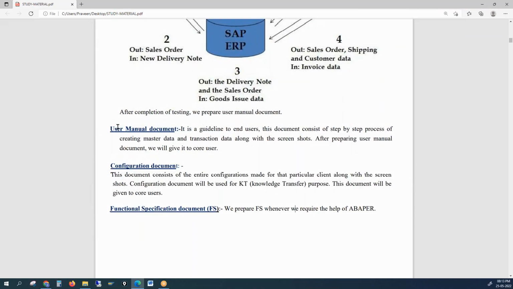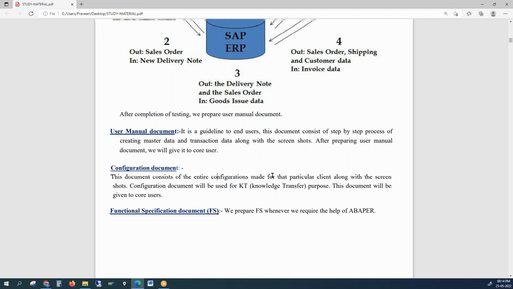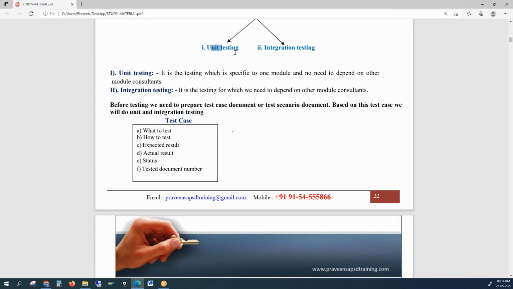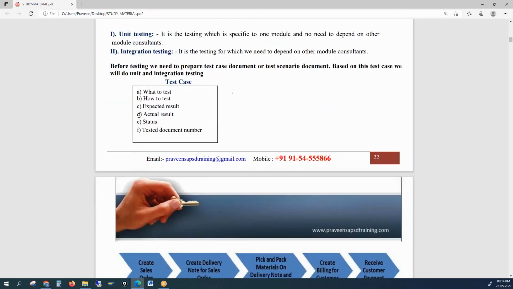So this is what we do in the realization phase. What documents do we prepare here? The user manual document, config document, and functional specification document. Once we are done with these activities, where are the configurations now? In which server are the configurations? Anyone? Development server. Now the configurations are in the testing server, because the configurations are already transported and testing is also initiated, right? So the configuration is in the testing server.